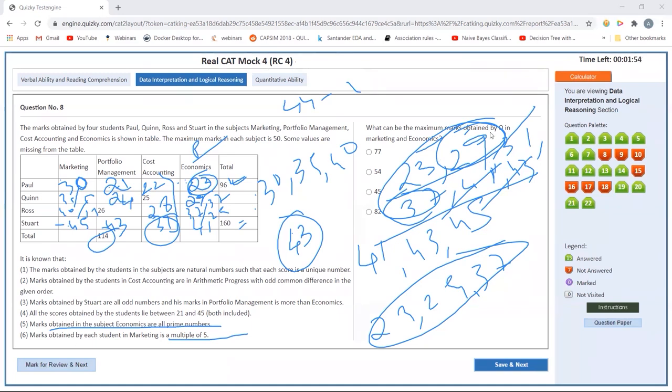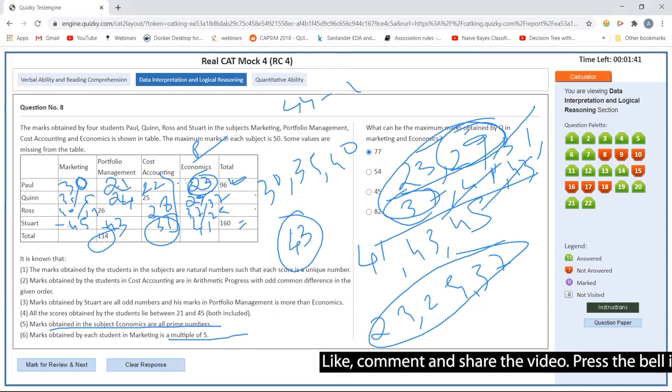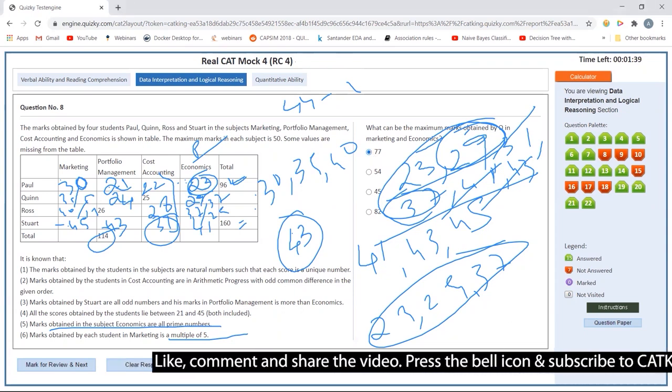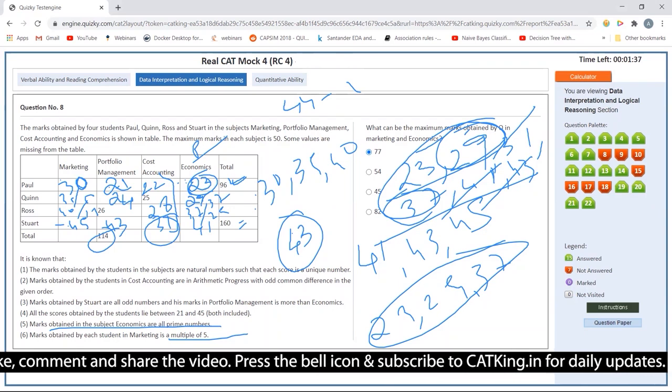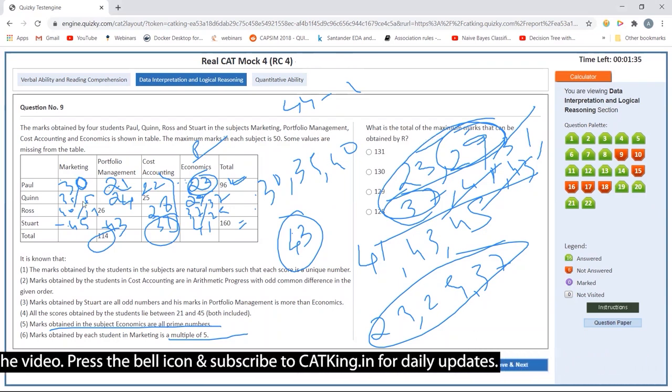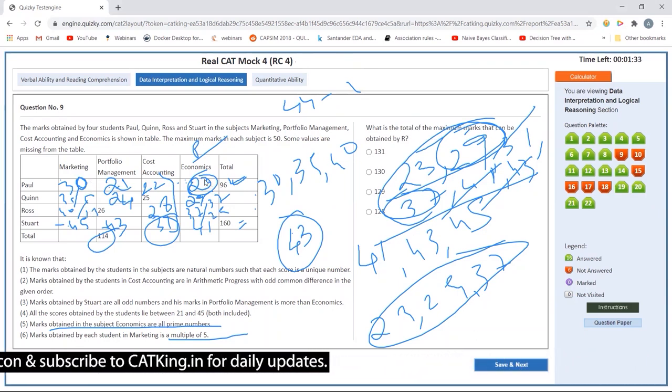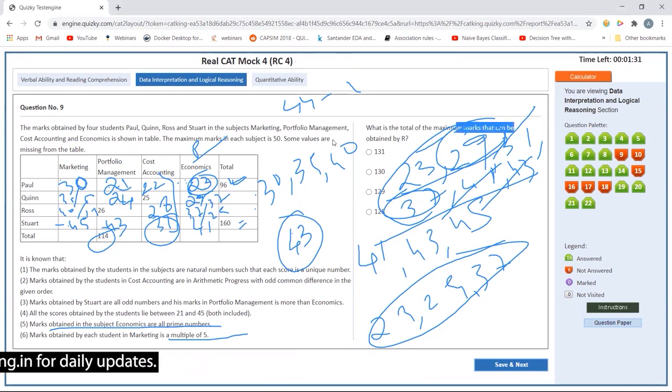What can be the maximum marks obtained by Q in marketing and economics? Maximum marks will be if this is 40 and this is 37, then 77. Okay, I think this cannot be determined. These four things, Q and R marketing and Q and R economics, cannot be determined. So what is the total maximum that can be obtained by R?